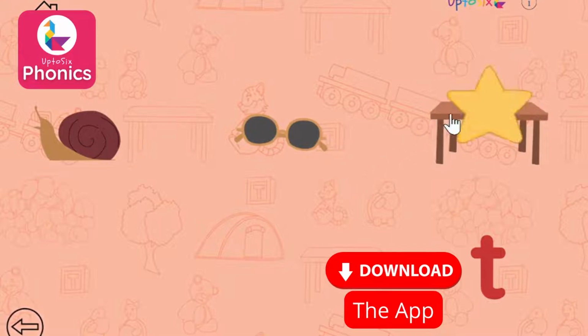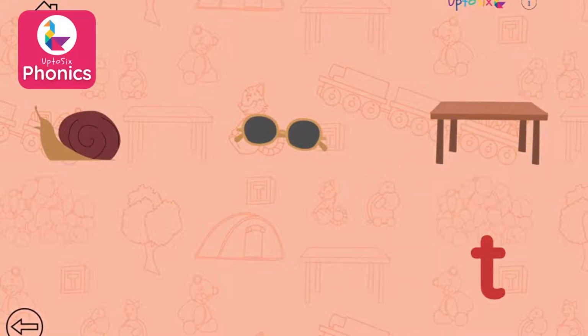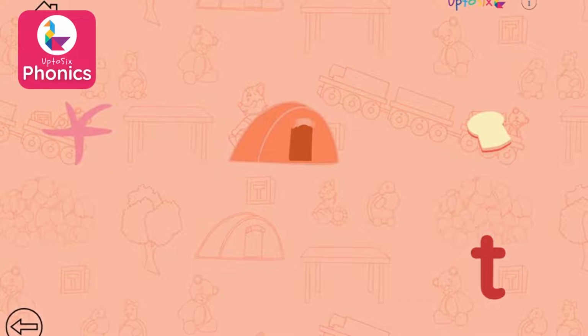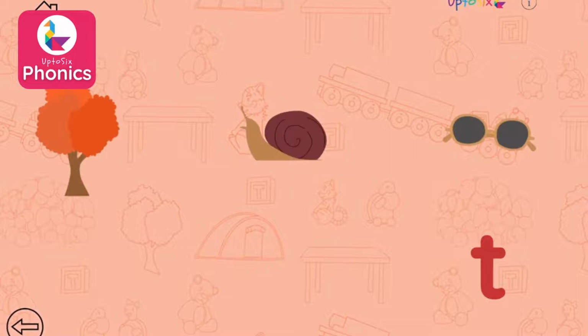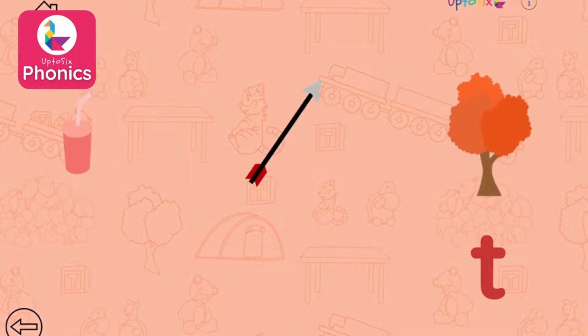Sunglasses. Table. Tap on the picture that begins with the sound. T. Starfish. Tent. Tap on the picture that begins with the sound. T. Tree. Tap on the picture that begins with the sound. T.